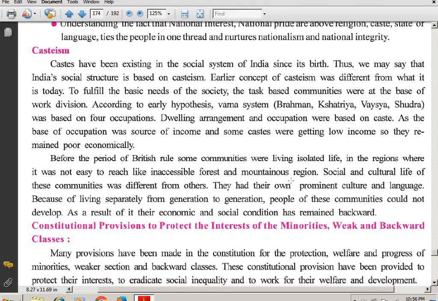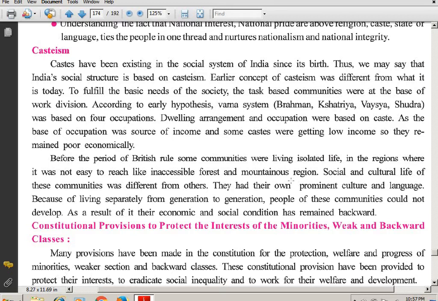So students, what happened before the period of British rule? Some communities were living isolated life in the regions where it was not easy to reach, like inaccessible forests and mountainous regions.